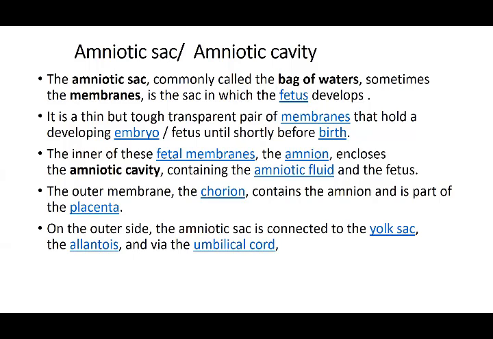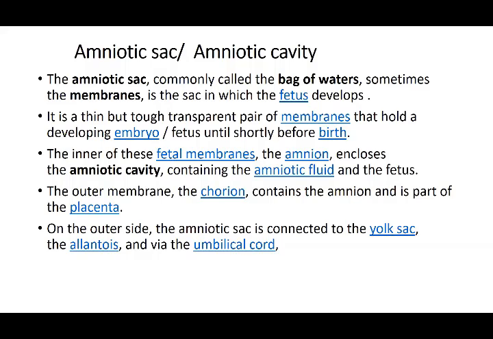It is a thin but tough transparent pair of membranes that hold a developing embryo or fetus until shortly before birth, because the amniotic sac is going to rupture, and that is a sign of onset of labor. So before that, it's a thin pair of membranes. The inner of these fetal membranes is the amnion, and it encloses the amniotic cavity containing the amniotic fluid.